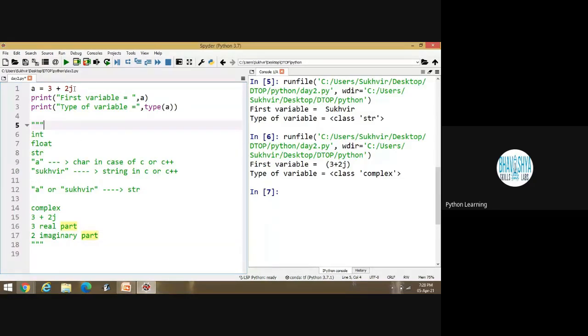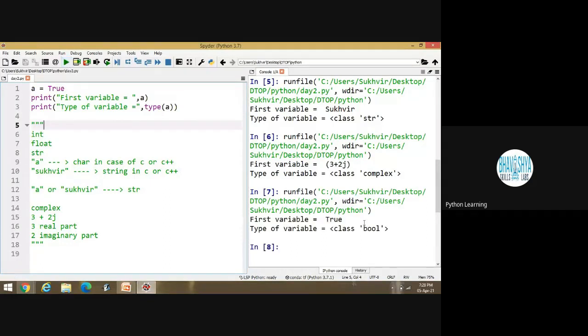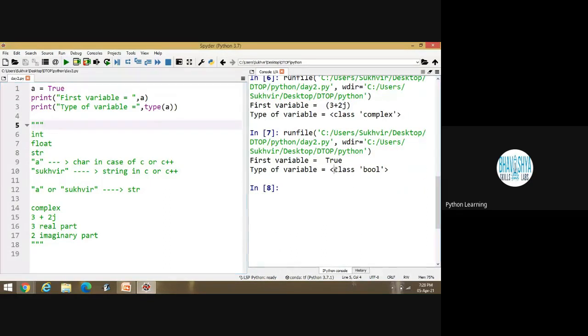And one more content is there. If I am writing here True and execute the program again, you can see here the class is bool. It means this content is Boolean. How many data types are there presently?